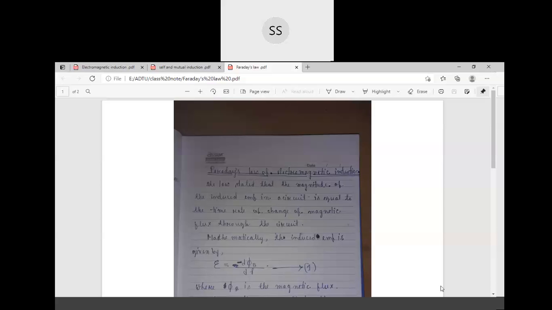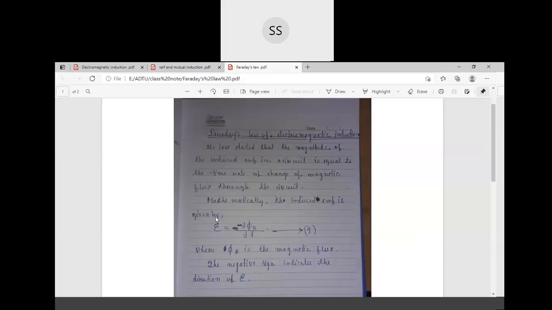So mathematically, induced EMF is denoted by this symbol E. Induced EMF is equal to minus d